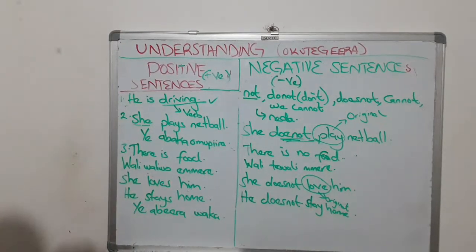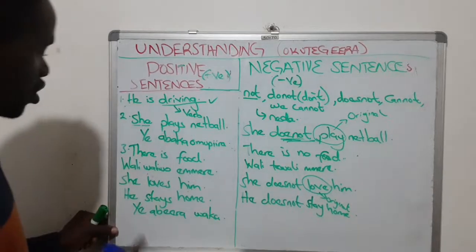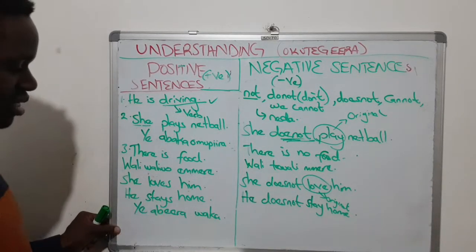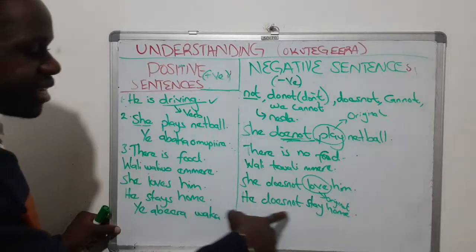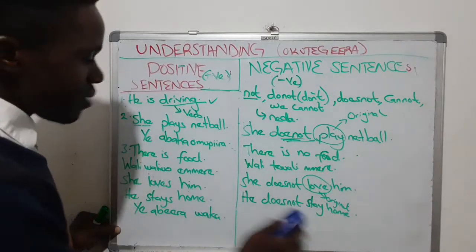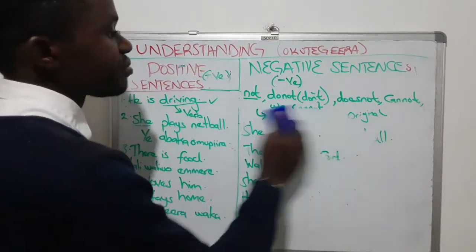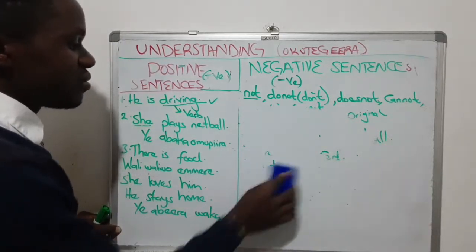Are we together? Let me further explain this such that you don't get confused. So he stays home. It's a positive sentence. Ye abeera waka. Ye tabeera waka. He does not stay home. Let me explain that. Nako mukategeere.